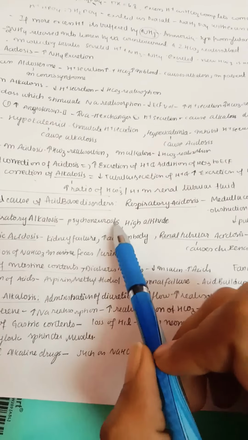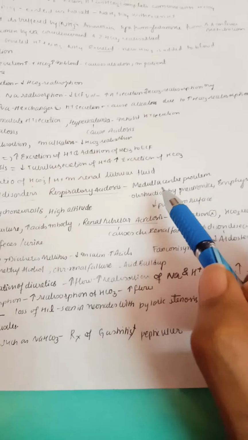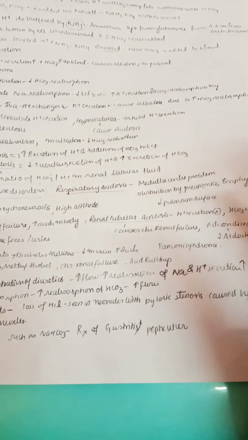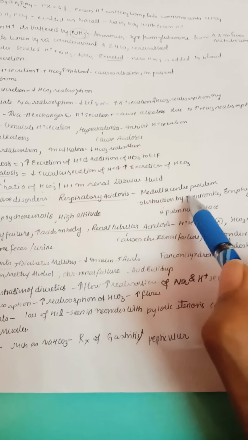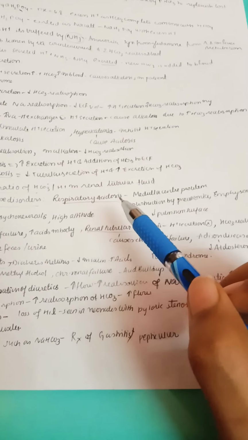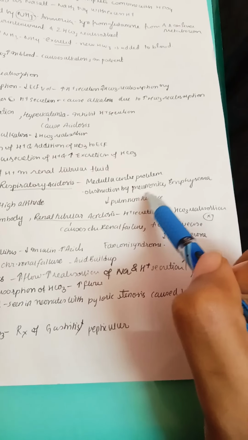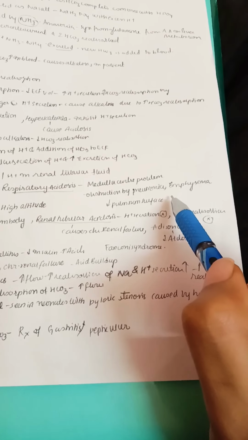Now let us see some of the clinical causes of acid-base disorders. In respiratory acidosis, in which cases may it occur? Like in a medulla center problem; in the medulla we have the respiratory center. If the respiratory center is affected, it will lead to acidosis, because especially the carbon dioxide cannot get out from the body. And obstruction by pneumonia or emphysema: in all these conditions the carbon dioxide cannot get out.